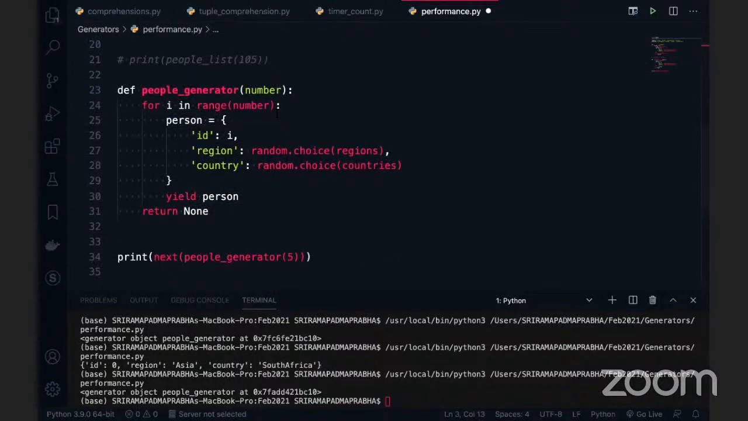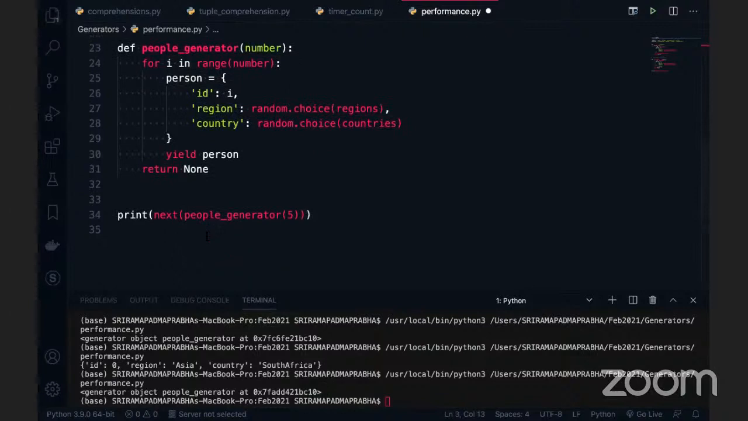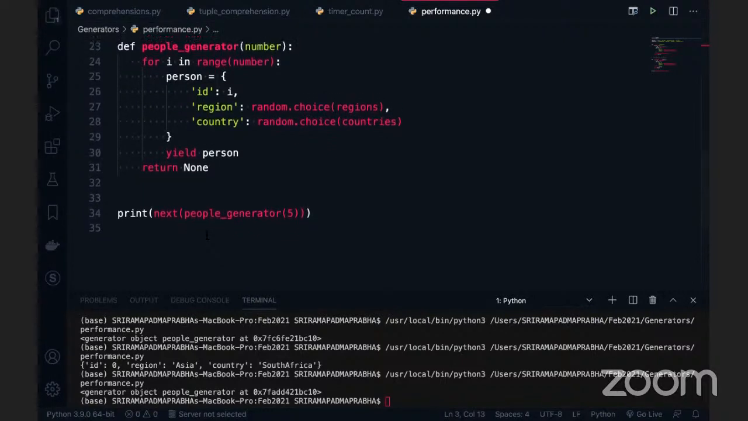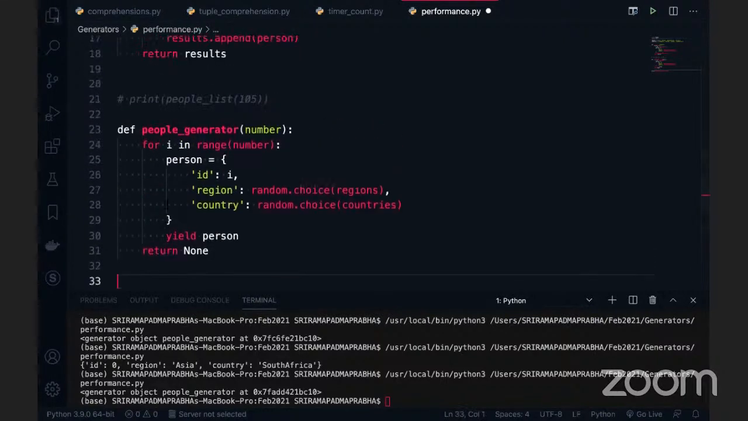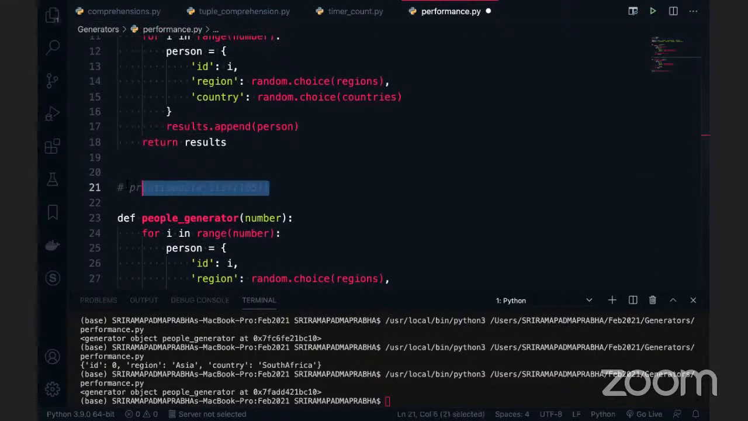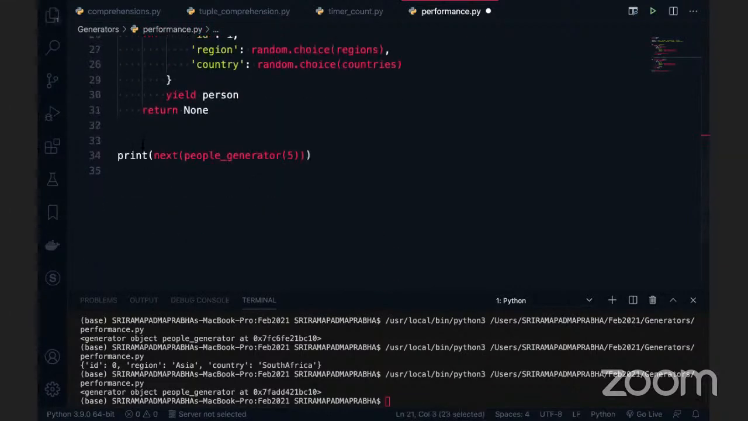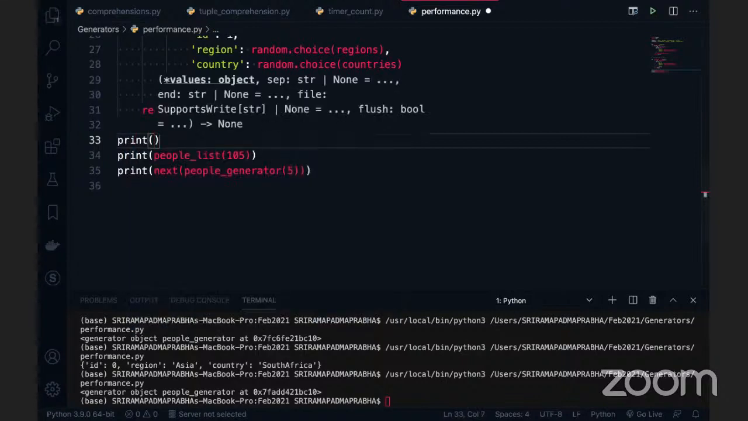What I'm going to do is very simple, guys. This is the next function, right? So let me bring this function also to the bottom. These two functions I'm going to use: one is the list one, another one is the generator. I want to check the time here. Can I use it like this? Print the time taken here.